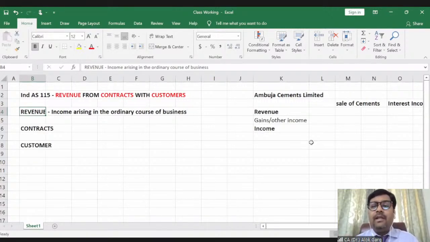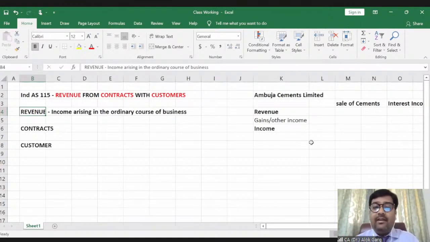If that will not be a revenue, what are you trying to say? I am trying to say, if it is not a revenue, it will not come under the purview of the revenue from contract with customer standard, which is Indian Accounting Standard 115, right? So for something being a top line of the company and something which should be applicable according to Ind AS 115, it should be revenue.